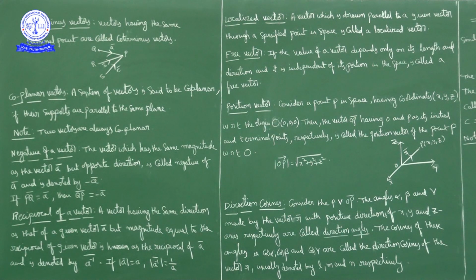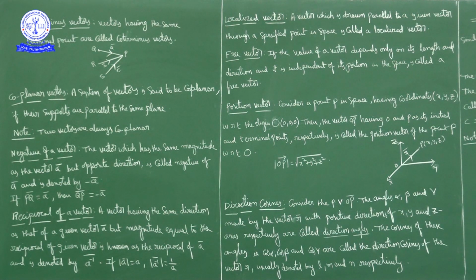A system of vectors is said to be coplanar if their supports are parallel to the same plane. Supports of A bar, B bar and C bar are parallel to the same plane. Here vectors A bar, B bar, C bar are coplanar vectors. They are lying in the same plane, this board. But two vectors are always coplanar, because you will find a plane to which these two vectors are parallel.